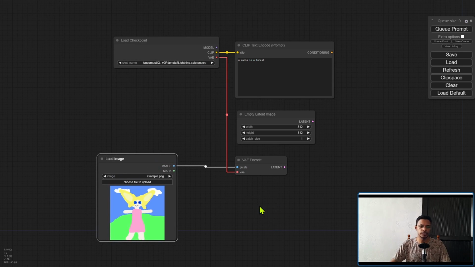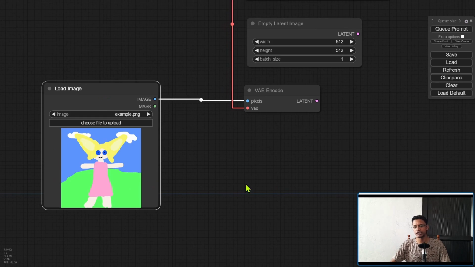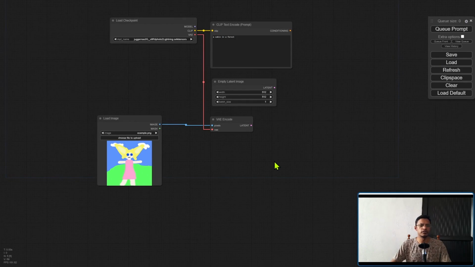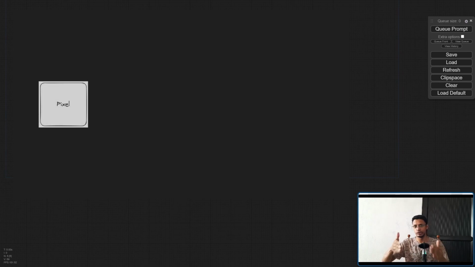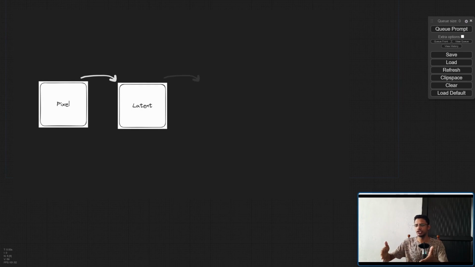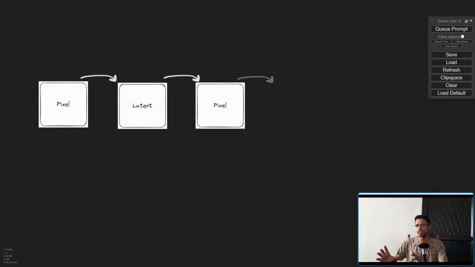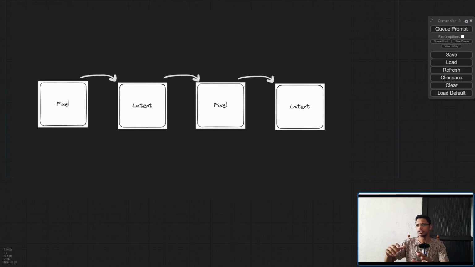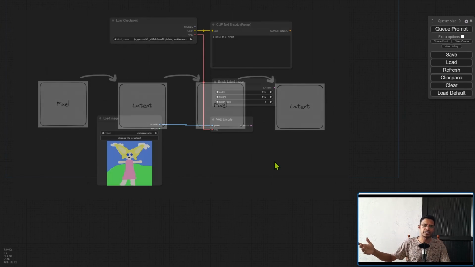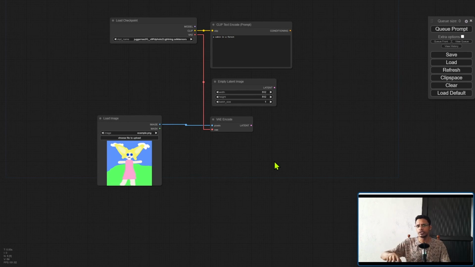Now, one thing to note here is that when we go from a pixel space to the latent space, we are losing a little bit of information. So it's important to know that if you have a complex workflow where you're going from image to latent, and then you're decoding that image back to the pixel space, if you take that output image and then pass it over to, let's say, an upscaler, and then you go back into another KSampler for a second pass, each time you are doing the encoding and decoding, you're losing a little bit of information.